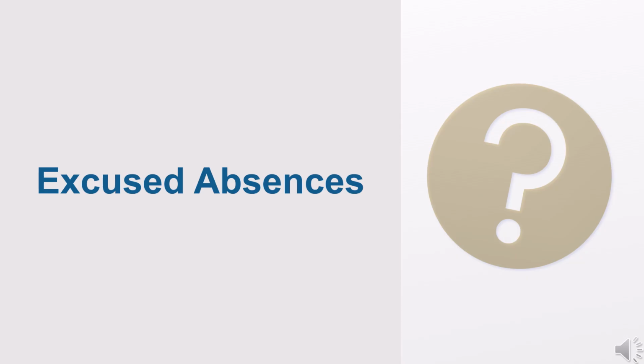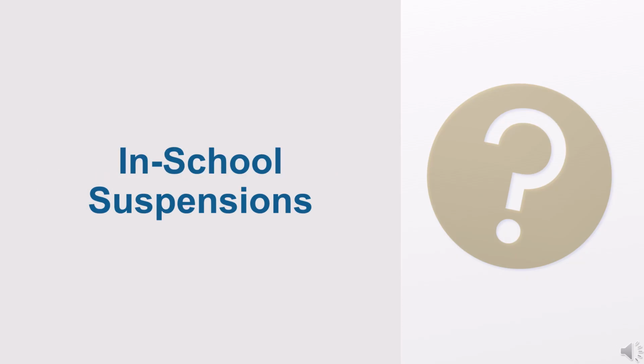Another common question we get is, I heard that students with in-school suspensions are counted as absent in the Chronic Absenteeism Indicator. Is this true? No, in-school suspensions are not counted as an absence. As a reminder, the 4 types of absences counted in the Chronic Absenteeism Indicator are excused absences, unexcused absences, out-of-school suspensions, and non-ADA generating independent study.